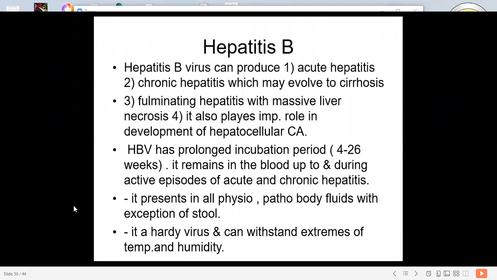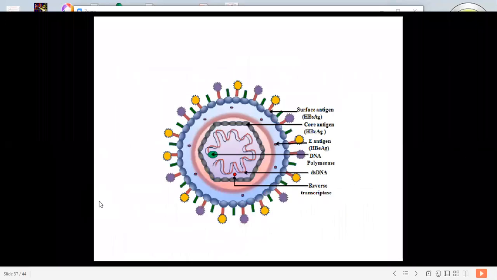It causes fulminating hepatitis, and it also produces complications like hepatocellular carcinoma and chronic hepatitis, which may evolve to cirrhosis. It gives massive liver necrosis. Okay, so this is a very vigorous, fulminating type of virus. This is the structure of the hepatitis B virus.